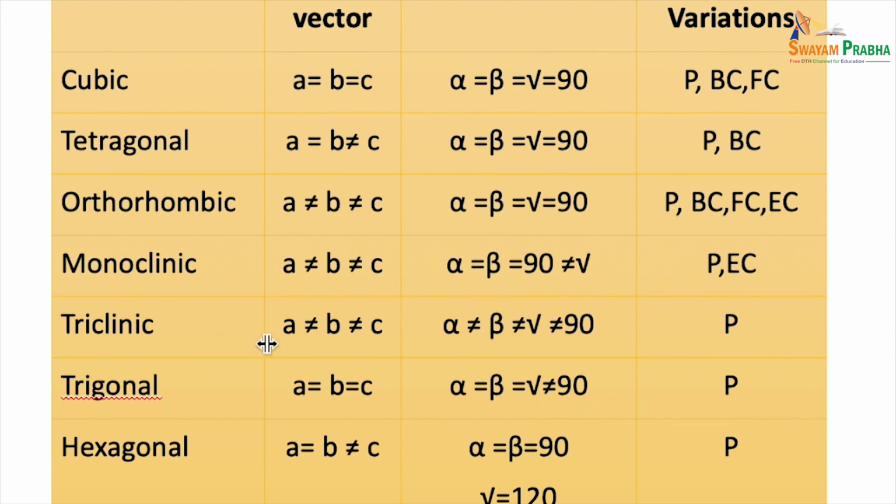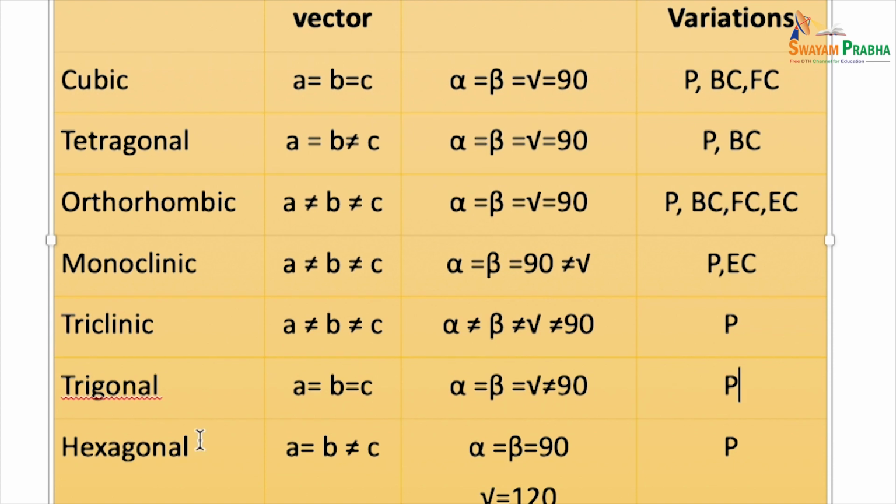In the case of triclinic, a, b, and c are not equal. Alpha, beta, gamma are not equal to each other and not equal to 90 either. You can only have primitive. In the case of trigonal, you have a, b, and c equal, alpha, beta, gamma equal but not equal to 90. You can still have only primitive.